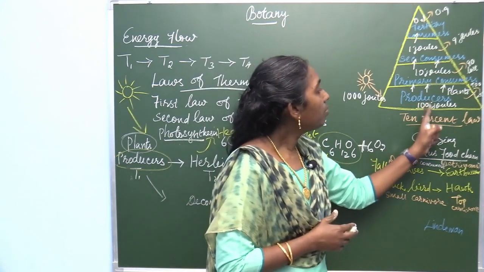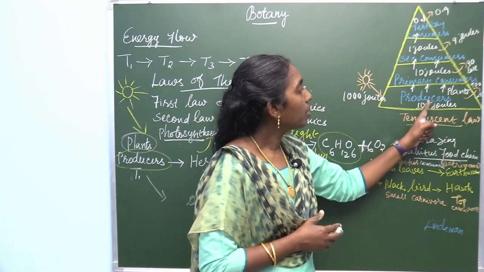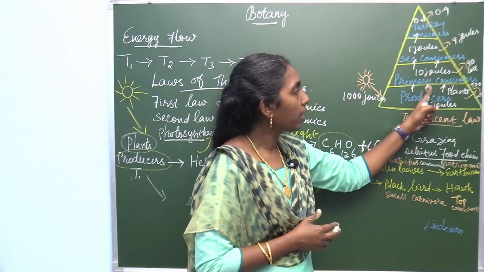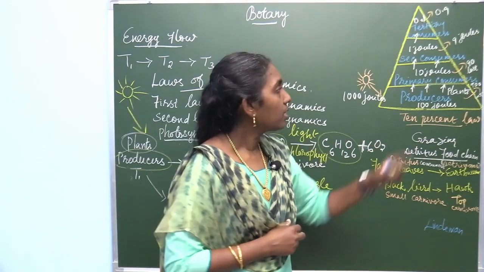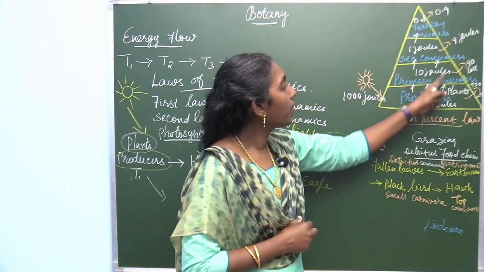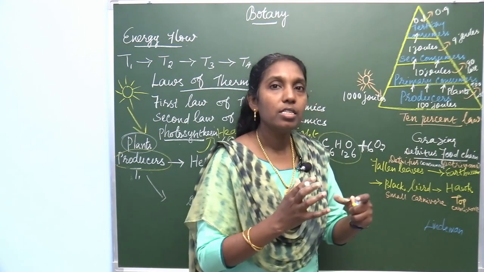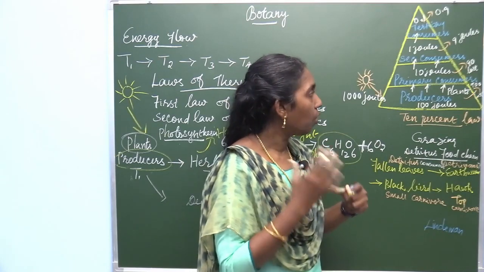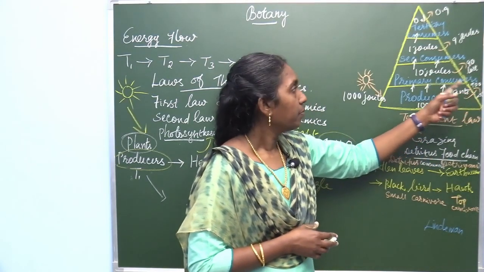Likewise, the producers are eaten by the primary consumers. Here 100 joules of energy is stored in plants, but only 10 joules of energy is taken by primary consumers. The remaining 90% of energy is lost in the form of heat.